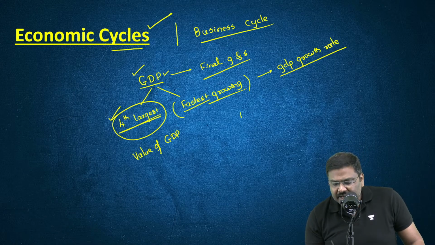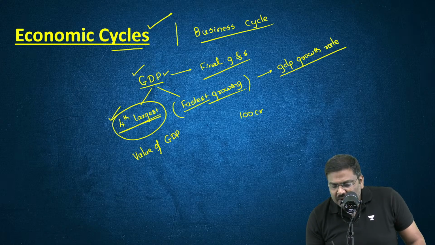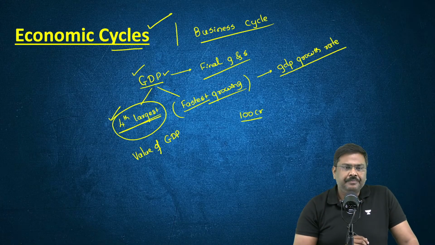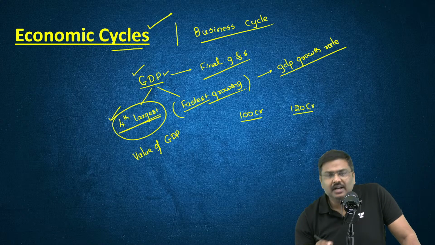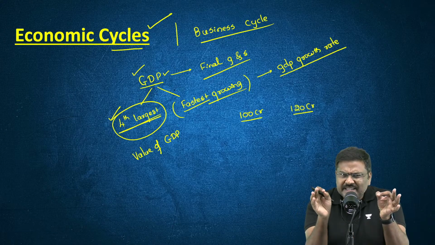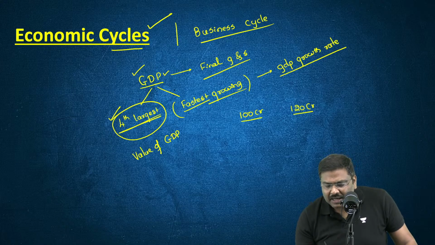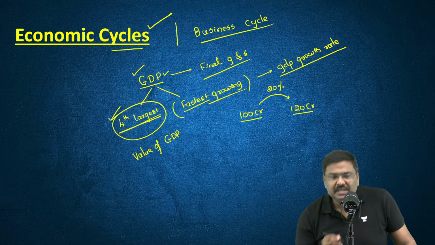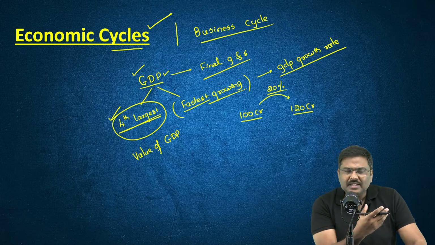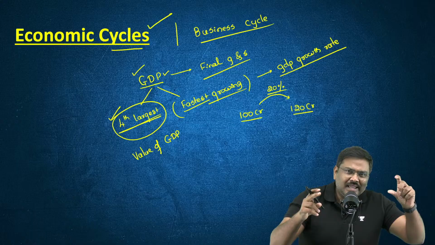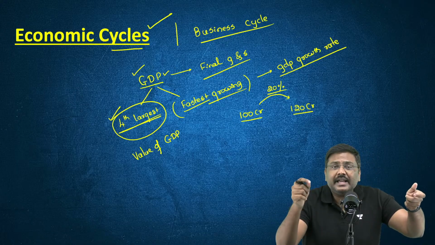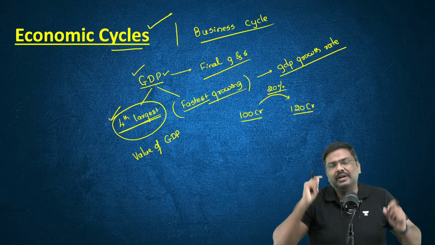For example, let's say last year the GDP value was 100 crore rupees, and this year the GDP value becomes 120 crore rupees. Simple CSAT calculation. Can I make a conclusion and say the GDP has grown by 20% here? GDP has grown by 20%. So please be very careful. One is GDP and the second one is GDP growth rate.